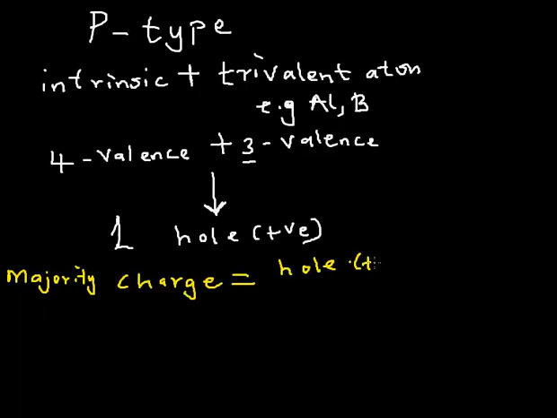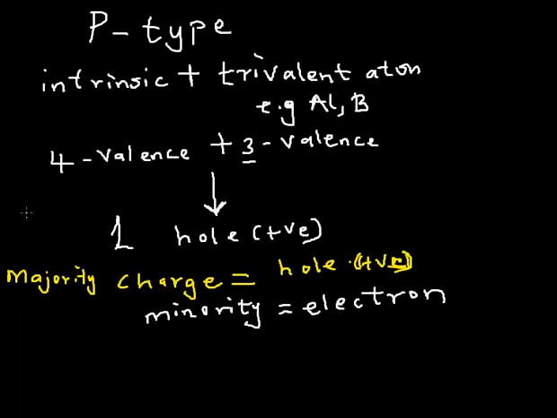No wonder it is called p-type, positive charge semiconductor. If the majority is the hole, then the minority, which you always have due to heat or temperature, is the thermally generated electron. But if we are expressing conductivity, we always neglect the minority and consider the majority.